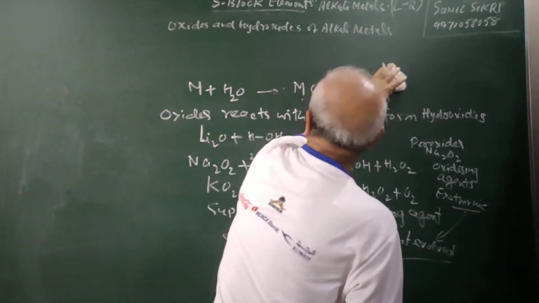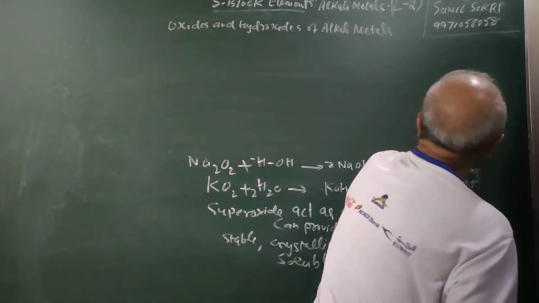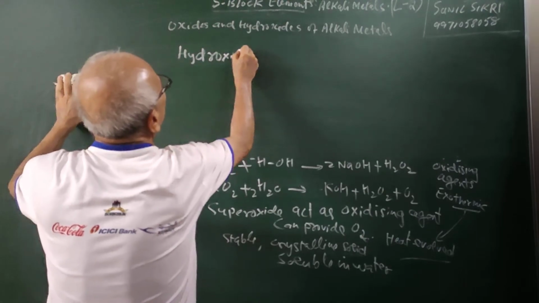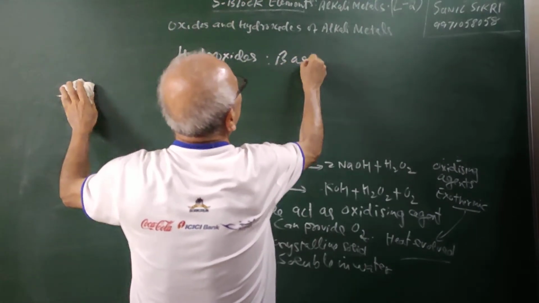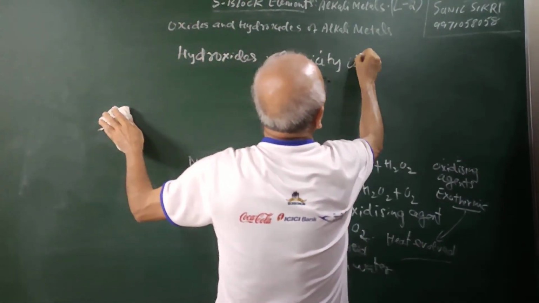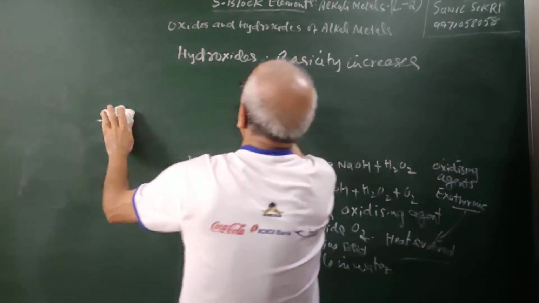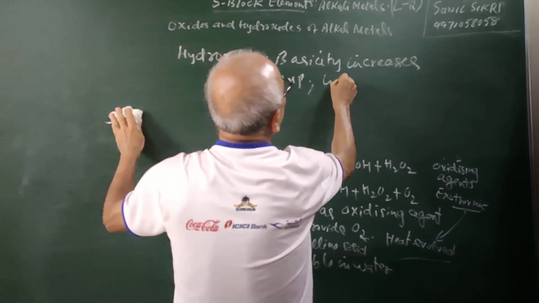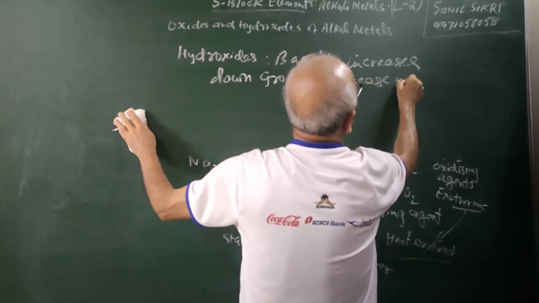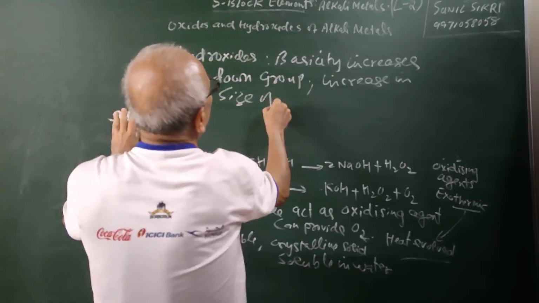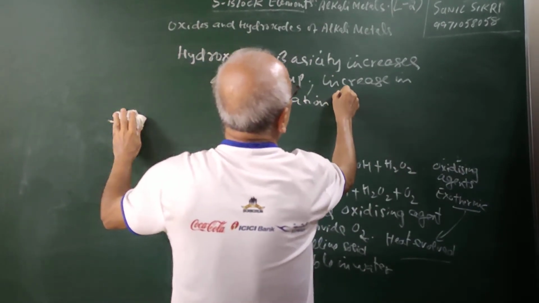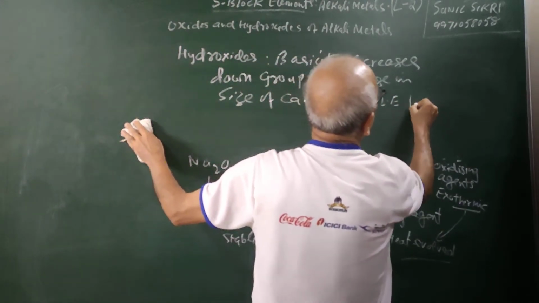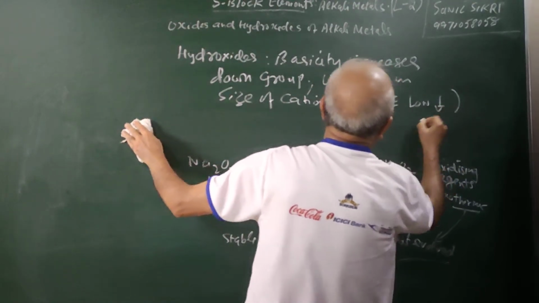An important point to note is that as we go down the group, the hydroxides become more basic. Hydroxide basicity increases down the group with increase in size of the cation, because the metal ionization energy becomes lower down the group.